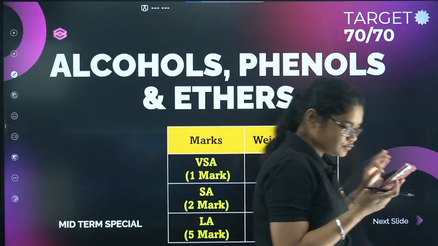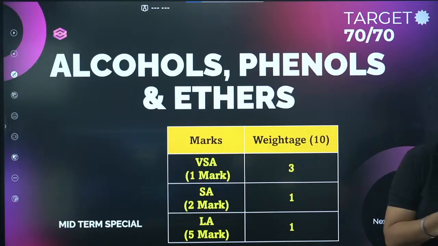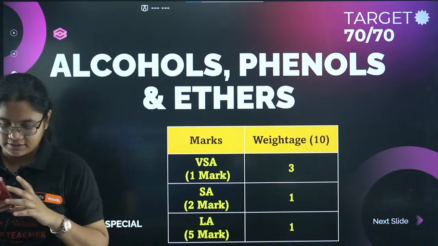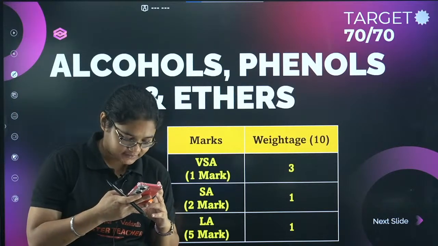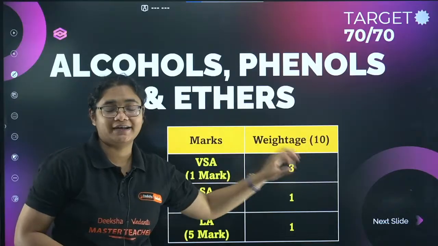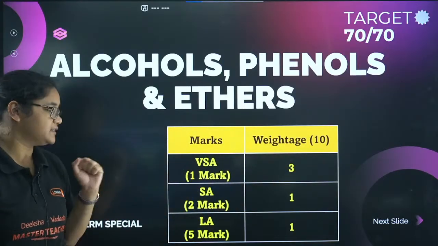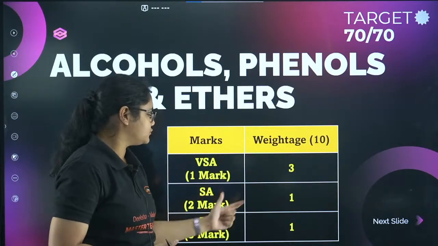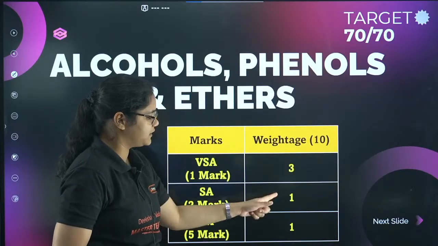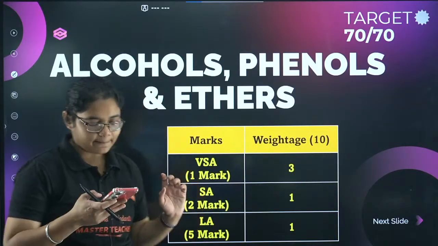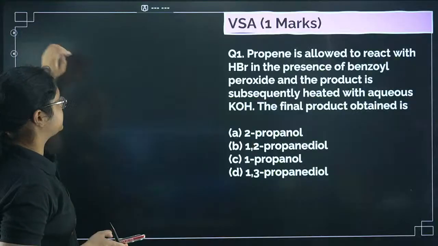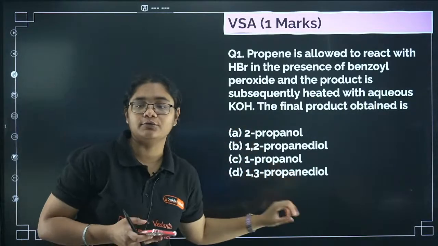Those students who were waiting for this chapter, please come quickly and let's start discussing the next chapter, alcohols, phenols and ethers. It has a total weightage of 10 marks in the final board exams. You will have 3 MCQs, 1 short answer question and 1 five-marker question. So 3 plus 2 plus 5, 10. Now I have here 1-marker questions.